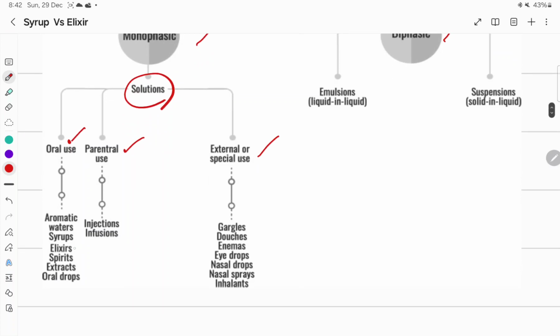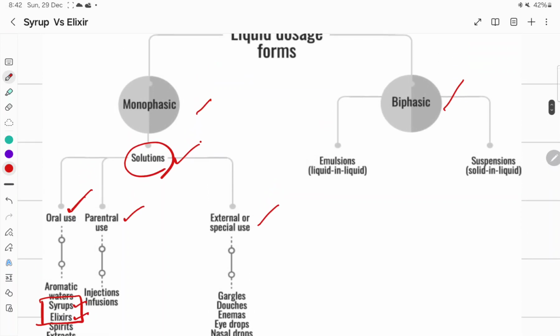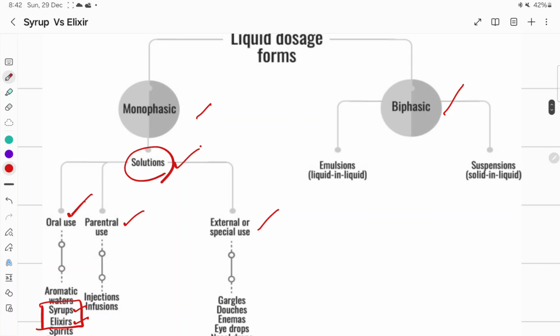And the elixirs and syrups come under monophasic liquid dosage forms, coming under solutions used for oral purpose, orally used. And the biphasic, we know, are liquid in liquid emulsions and solid in liquid suspensions. So today we'll discuss the difference between the syrups and elixirs.